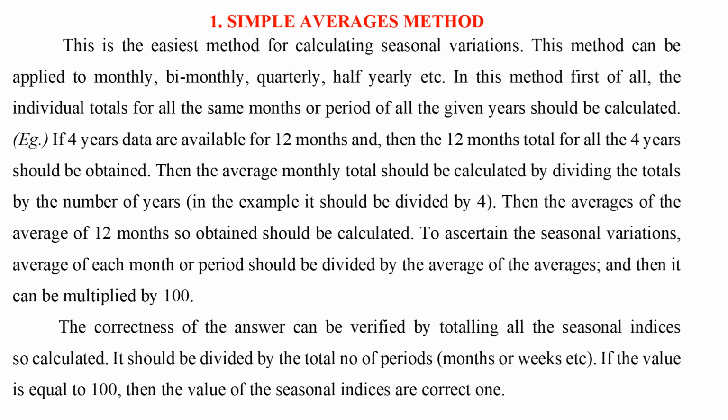In this method, first of all, the individual totals for all the same months or periods of all the given years should be calculated. For example, if 4 years data are available for 12 months, then the 12 months total for all the 4 years should be obtained. Then the average monthly total should be calculated by dividing the totals by the number of years. In the example, it should be divided by 4. Then the average of the 12 monthly averages so obtained should be calculated. To ascertain the seasonal variations, the average of each month or period should be divided by the average of the averages, and then it can be multiplied by 100.